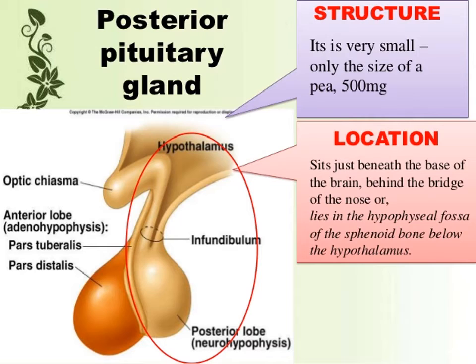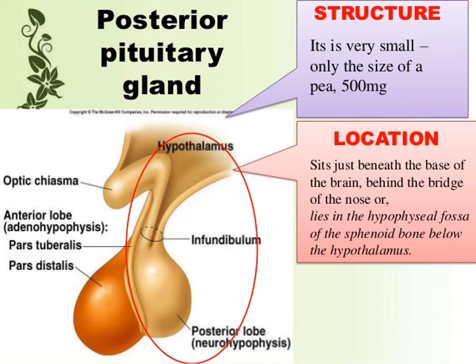Why master gland? Its secretions control the working of other endocrine glands. All endocrine glands secrete hormones, and this pituitary gland controls all the other endocrine glands. So it is called the master gland.